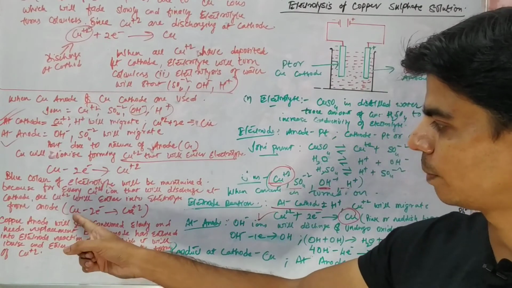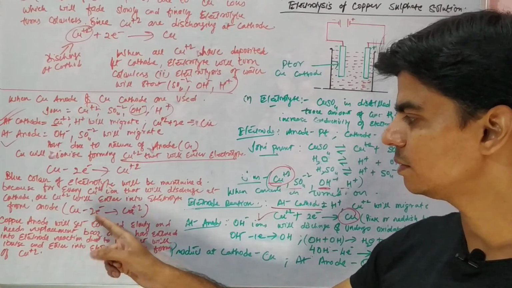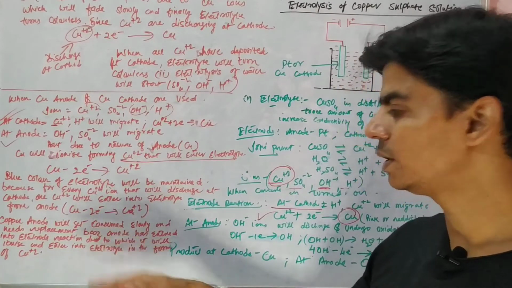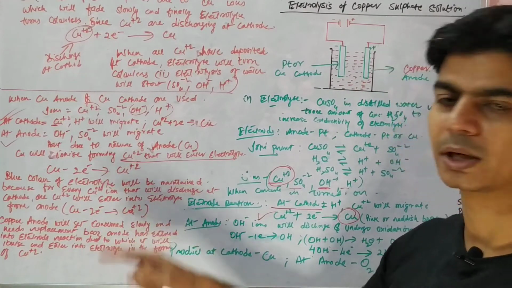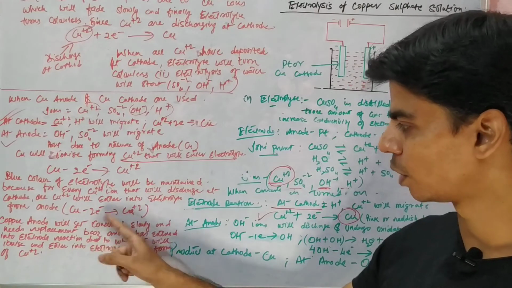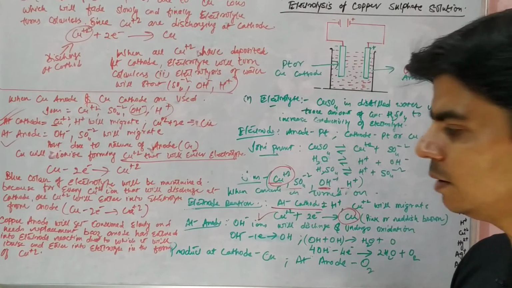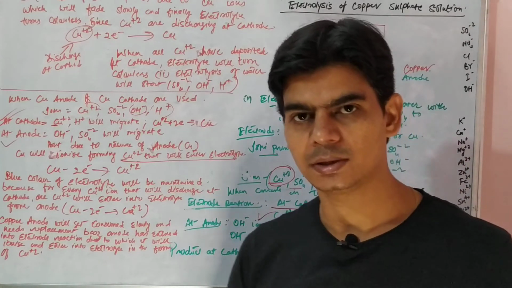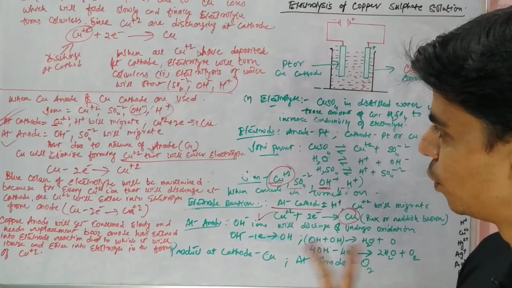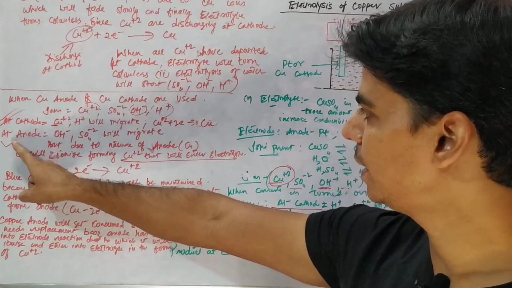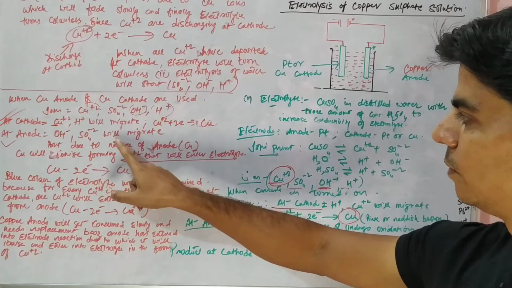Why? Because the copper anode is ionizing and entering into solution, or dissolving in the electrolyte forming copper ions, right? Since it is dissolving in the electrolyte forming copper ions, the copper anode is getting consumed, right, and needs to be replaced periodically, right?